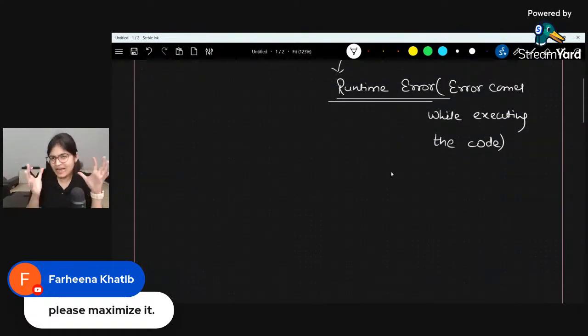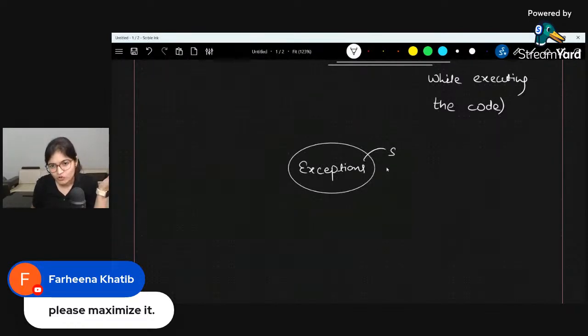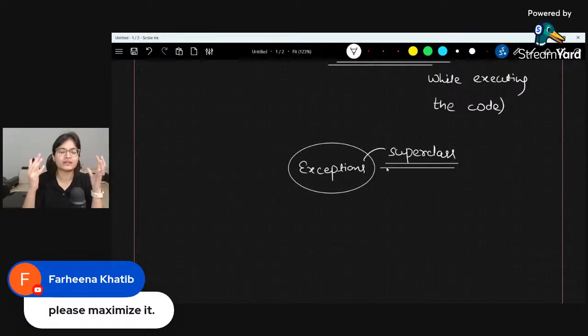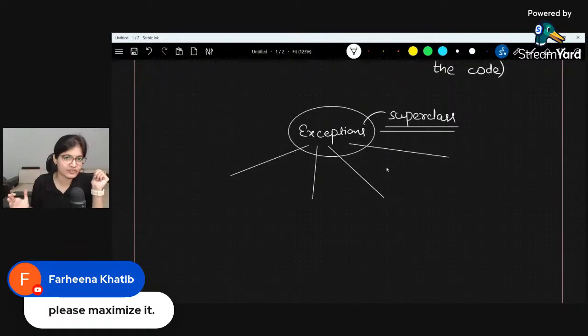But as of now, I'll explain in layman terms that a superclass is like the father or grandfather of a complete family. Inside that, there are subclasses, which means there are different types of exceptions. For example, we have ValueError. I think you must have seen those exceptions in your development work also.